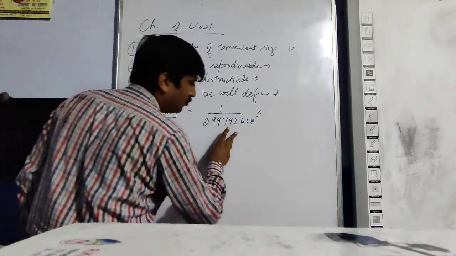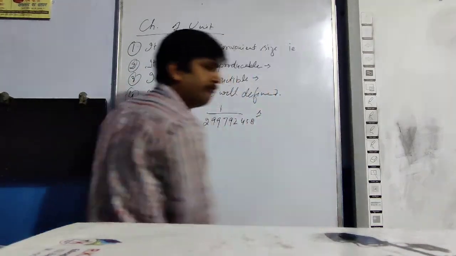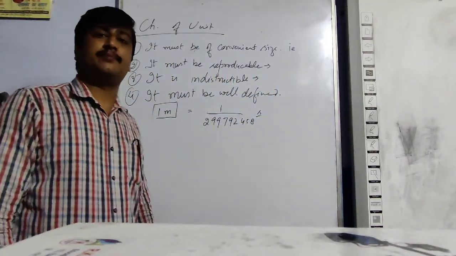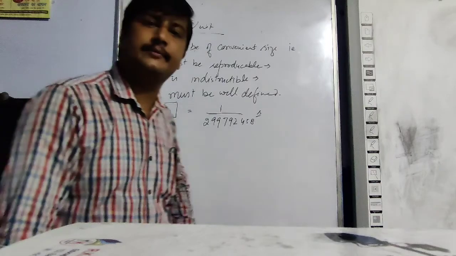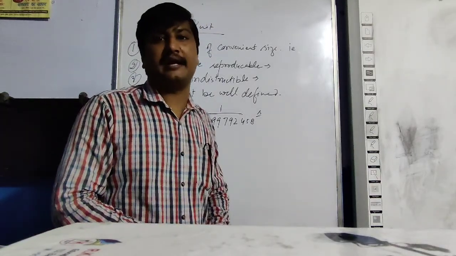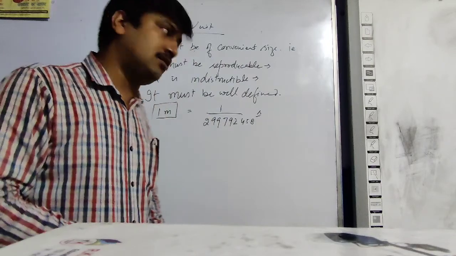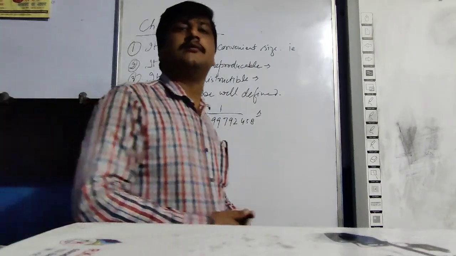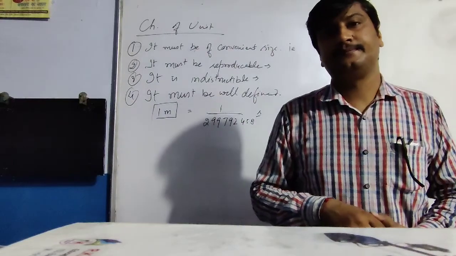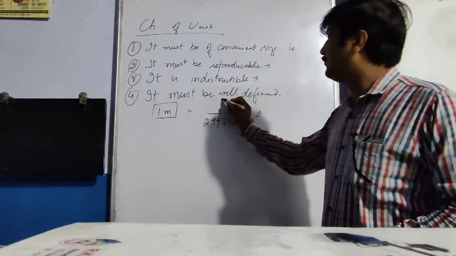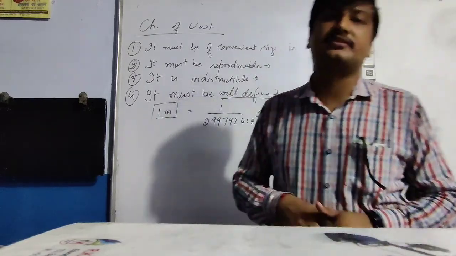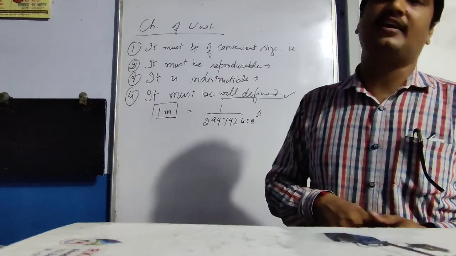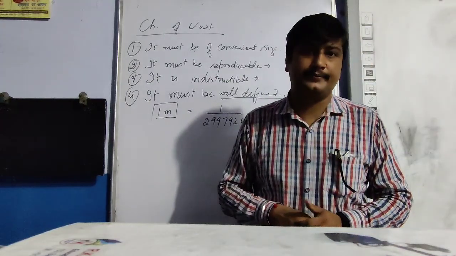Or with the handspan, if I say that it is 1, 2, 3, 4 and approximately 4.5 handspan, and if some person whose hands are bigger than mine, he will say, no sir, you are saying wrong, it is just 4 handspan. And whose hands are smaller than mine will say, no sir, you are saying wrong, it is greater than 4.5 handspan. So it must be well defined. The units which are well defined, only those can be considered. Those which are not well defined are not accepted.